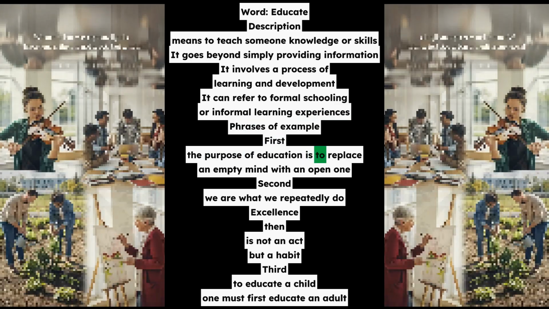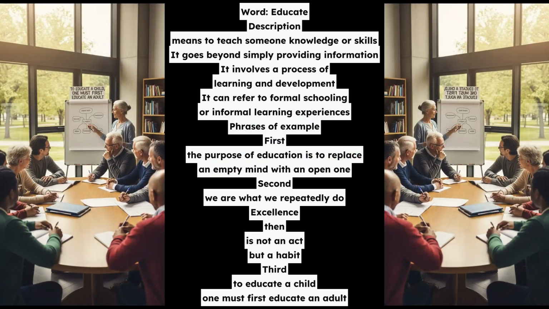Word: everywhere. Description: indicates that something is present or can be found in all places. It describes a widespread distribution or prevalence. It's used to show something is not limited to a specific location.